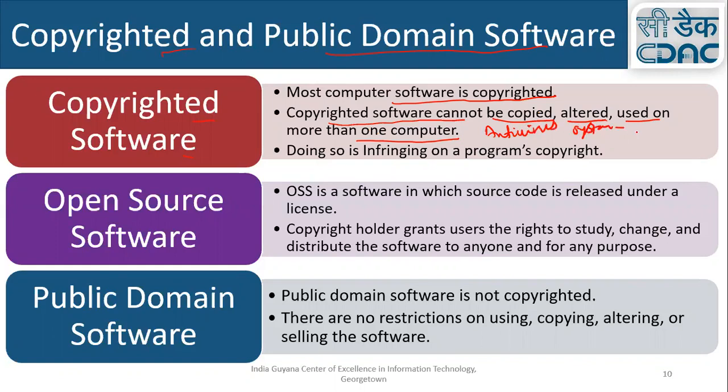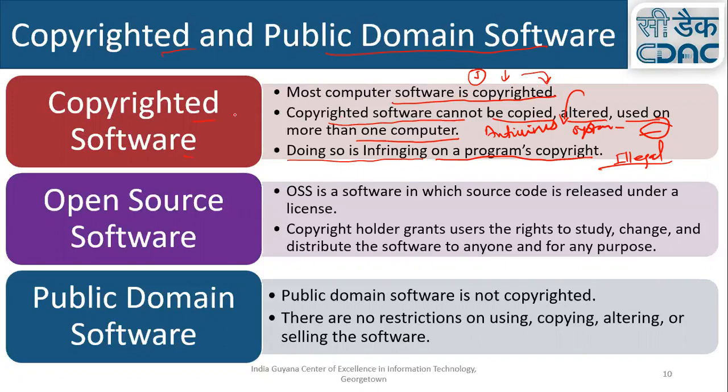You can't use that program on another system because you bought just a license for one system. If you do this, you are infringing on a program's copyright, and this is illegal. So if you buy a particular software for your system and you have just one license, you must use it only on your system.